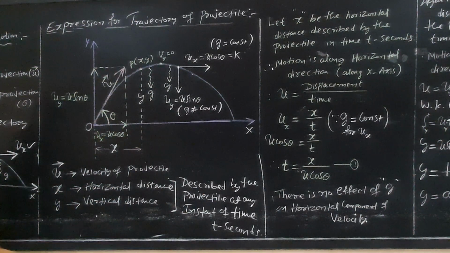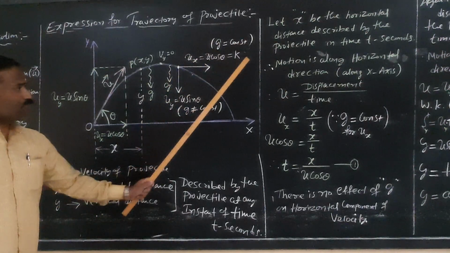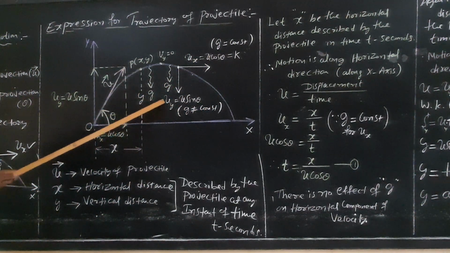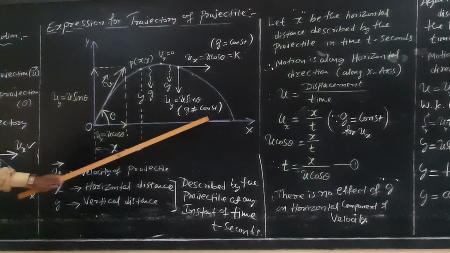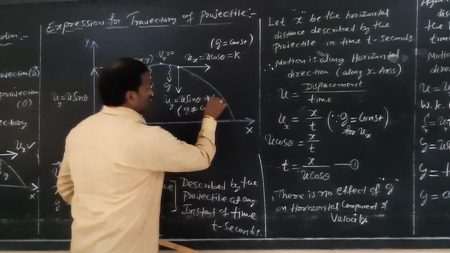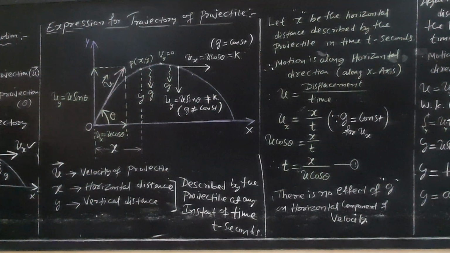Please copy the diagram. Here, there is no effect of g on the horizontal component of velocity. There is an effect of g on the vertical component of velocity. g is not constant. Therefore, uy is equal to u sin theta is not a constant. Please copy the diagram.